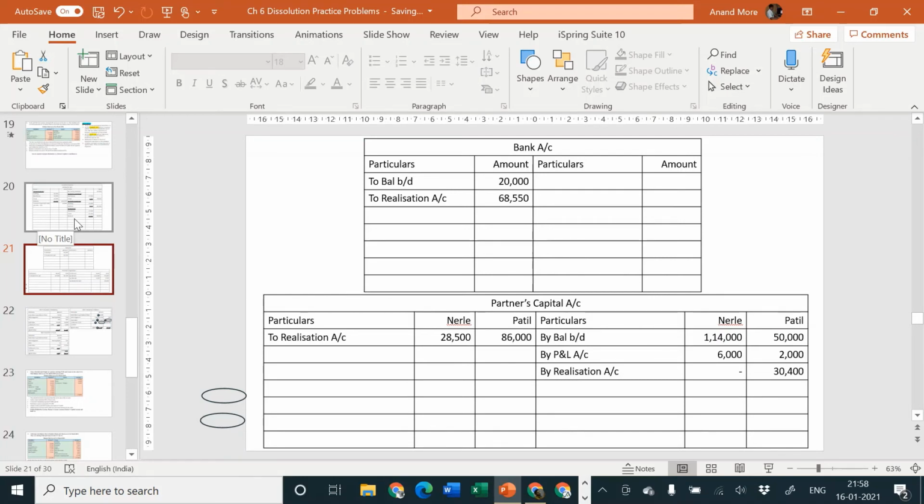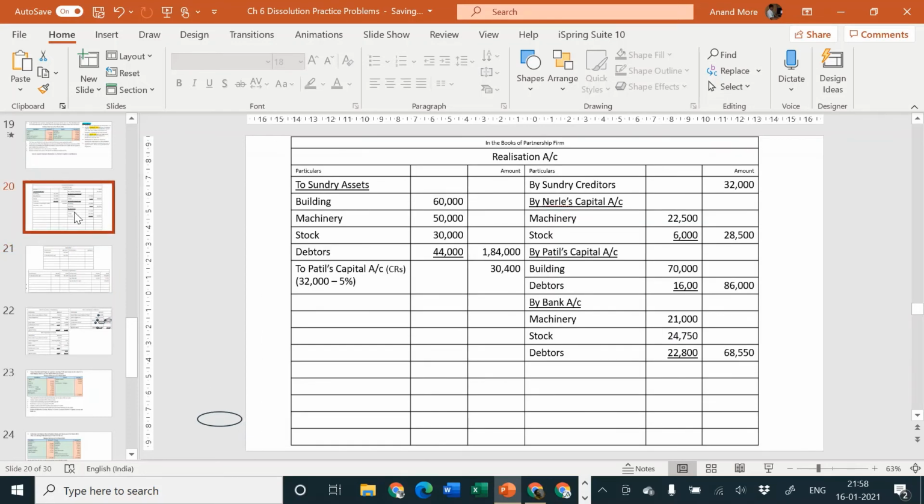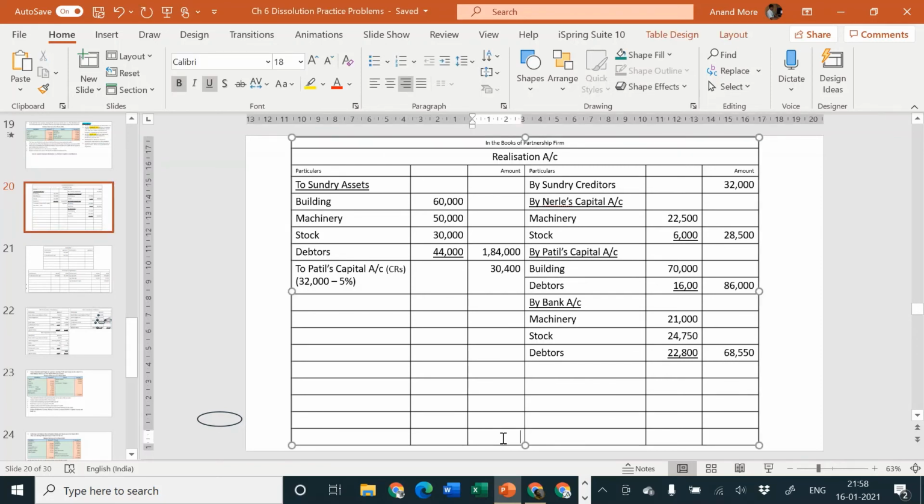Next part, let us now close the accounts. There are no realization expenses, so no difficulty. There is no partners loan, so there is no difficulty. Let us close now. Realization account first. Debit side is 1,84,000 plus 30,400, around 2,04,400. Let us check the credit side. It is how much? 32,000 plus 28,500 plus 86,000 plus 68,550.